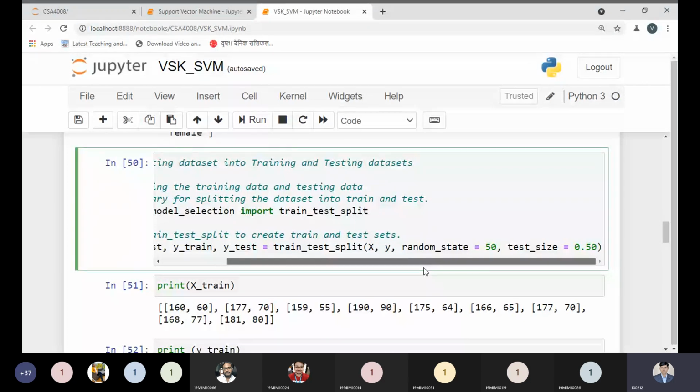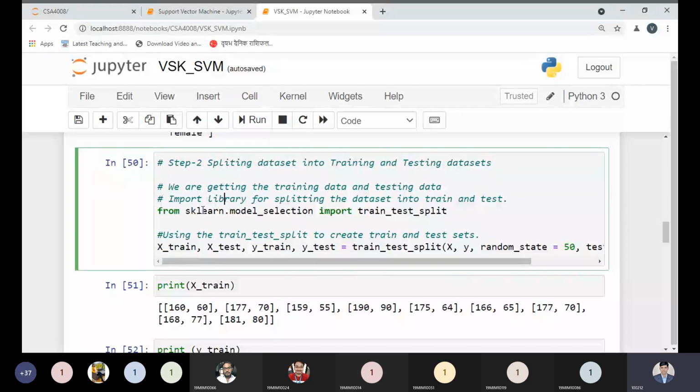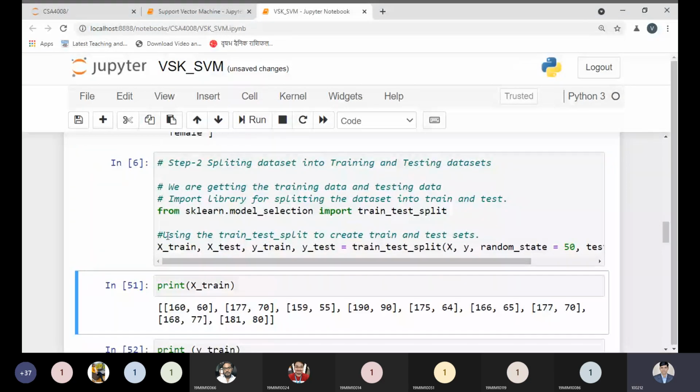We are using it because, as I told you so many times, the training data set must be bigger than the testing data set. No problem. But according to this problem, we can use it for understanding purposes. So let me execute this code. And after executing this code, my code is executed without any error.